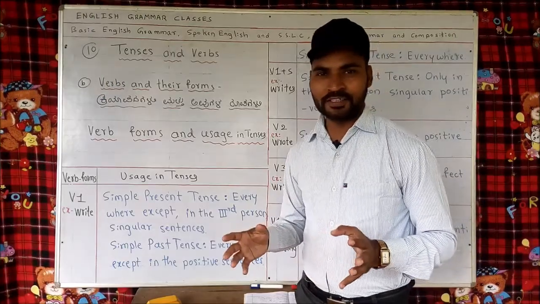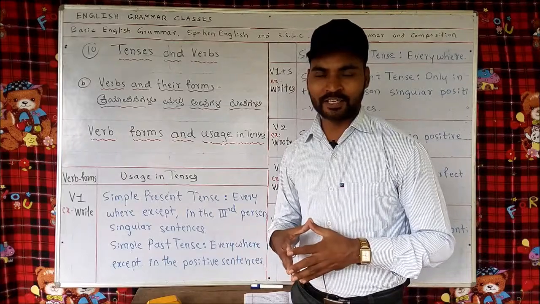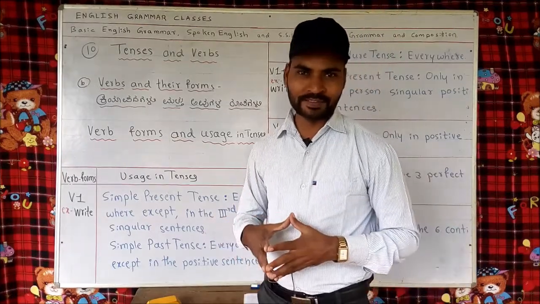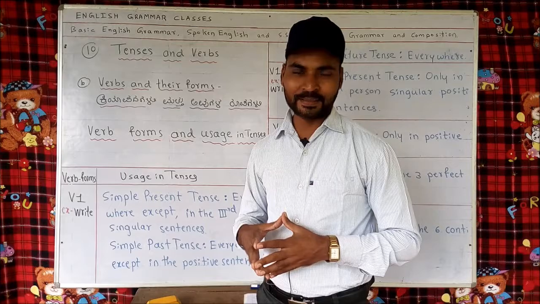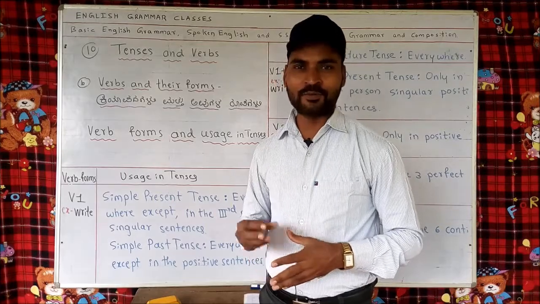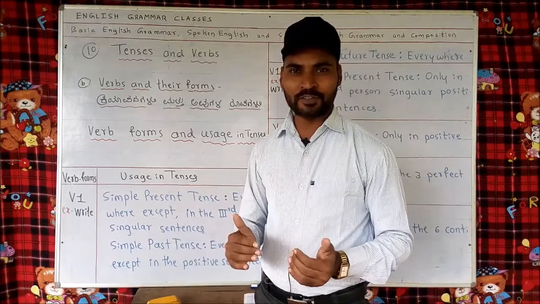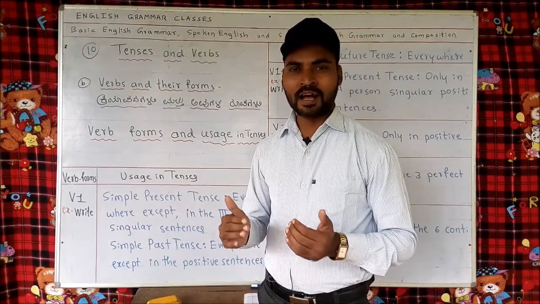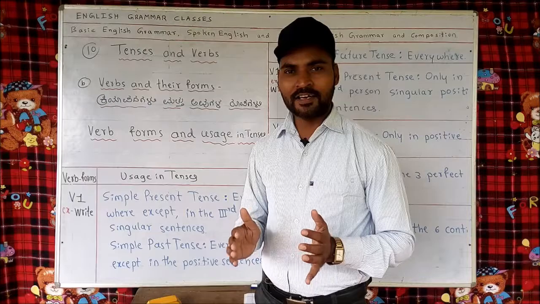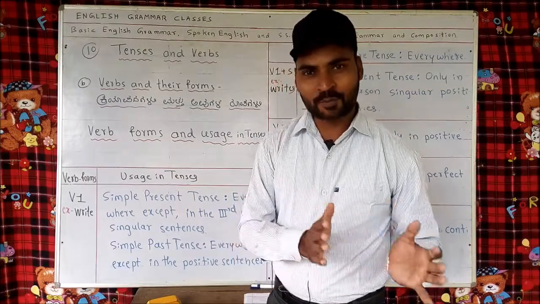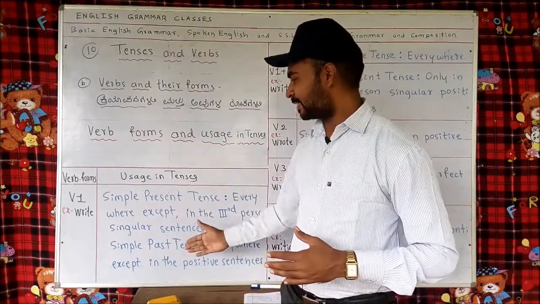Just now we studied a little bit about verbs and their forms, how a verb takes different forms when we are using it in tenses. Mainly we saw 5 different forms of verbs. And how those 5 different forms are used in tenses, and in which tense what form of verb is used, let's see here with the help of this small table.